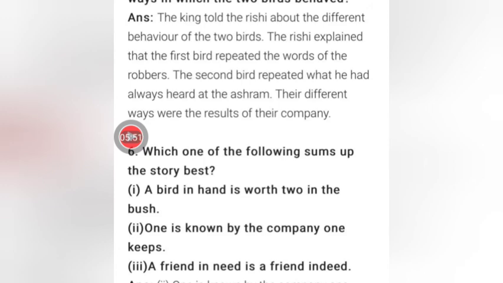Definitely we have been studying through the entire chapter that the behavior of the little birds depended on the company they were in. So probably this is going to be the right answer.